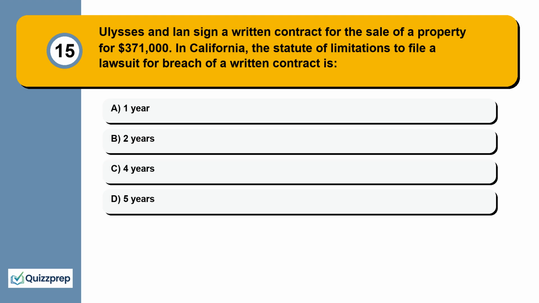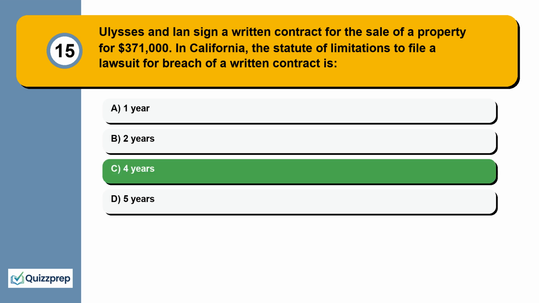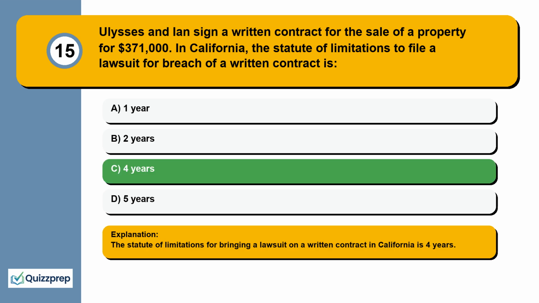Question 15. Ulysses and Ian sign a written contract for the sale of a property for $371,000. In California, the statute of limitations to file a lawsuit for breach of a written contract is 1 year, 2 years, 4 years, 5 years. The statute of limitations for bringing a lawsuit on a written contract in California is 4 years.